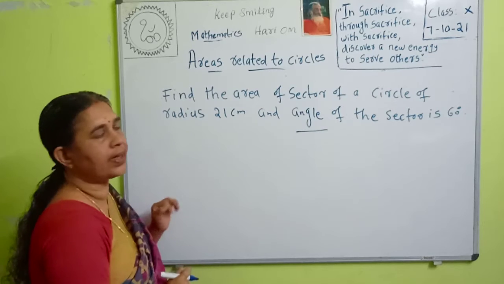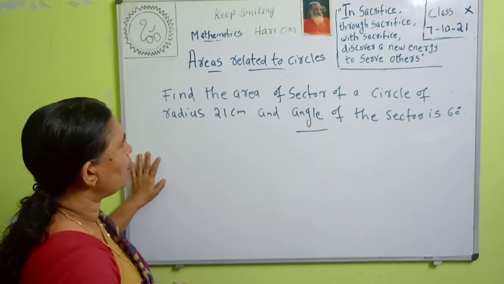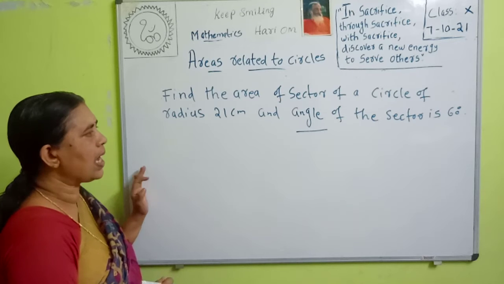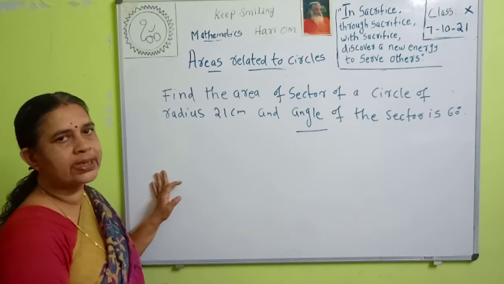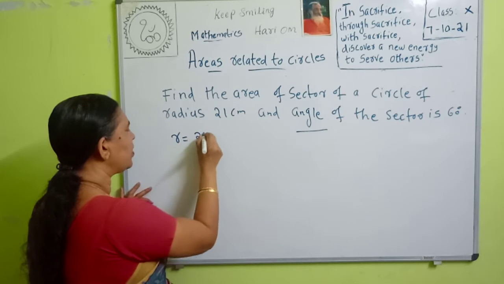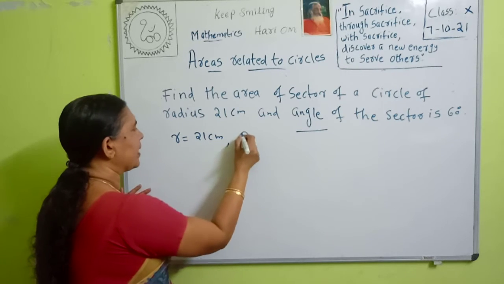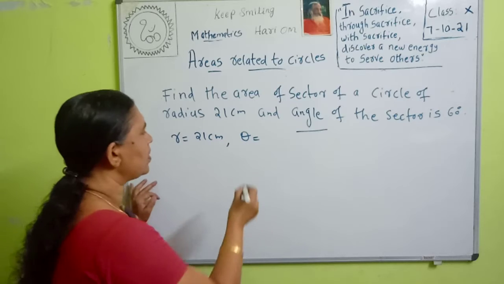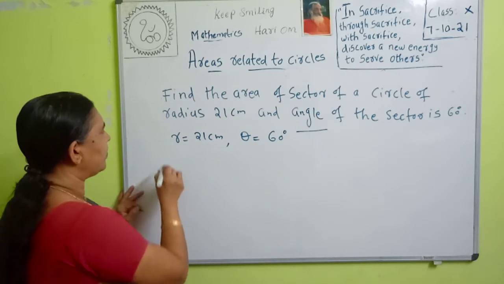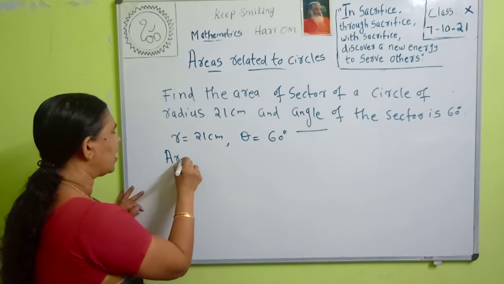Next question. Find the area of the sector of a circle of radius 21 centimeter and angle of the sector 60 degree. So here radius is equal to 21 centimeter and sector angle theta is equal to 60 degree. Then what is the formula to find the area of the sector?